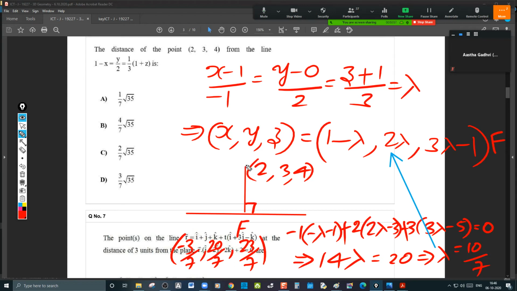You have to find out the distance between them. 2 points, you know. This is P. And find out the distance between them. 2 plus 3 by 7 whole square, 3 minus 20 by 7 whole square, 4 minus 23 by 7 whole square. How much will it be? PF we need. Just find out the distance.